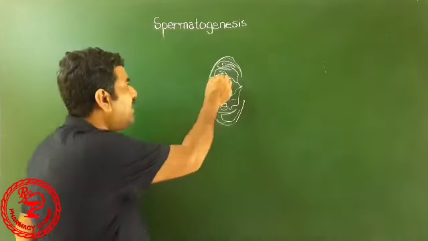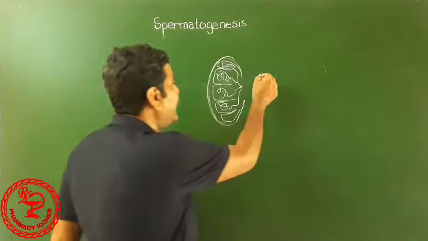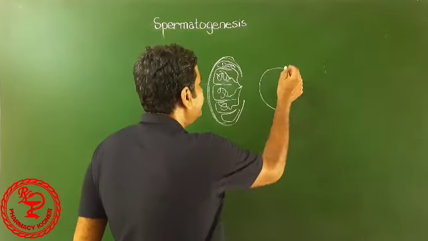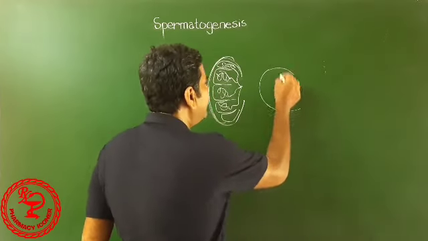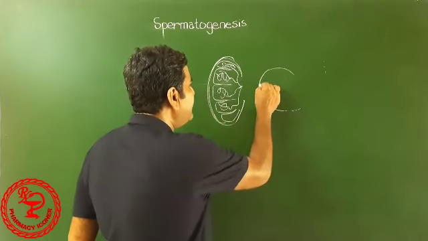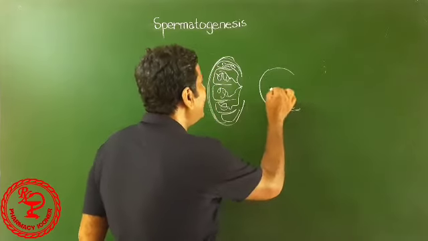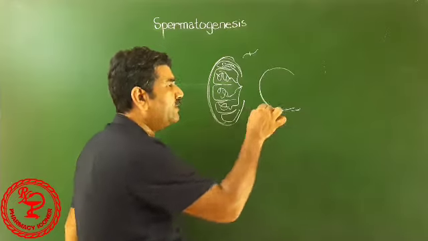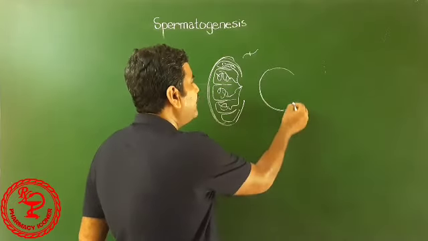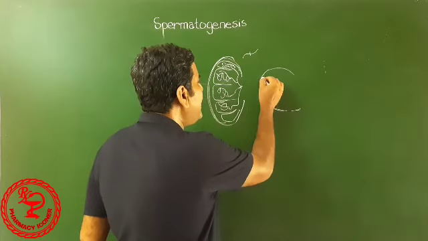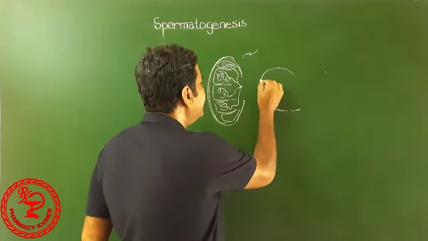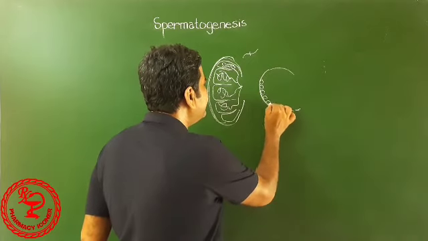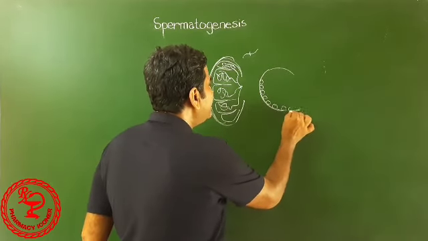So, if we have a cross section of this thing, we will see the inner portion. This is the basement membrane of the seminiferous tubule, this is the cut here, cross section. If we see the inner membranes, there are stem cells called spermatogonia.